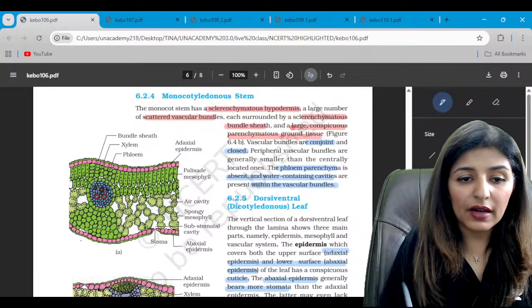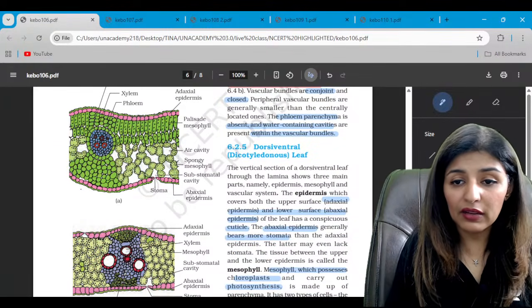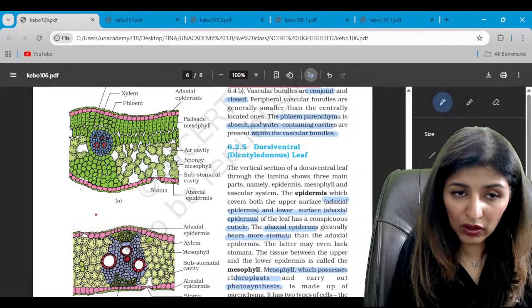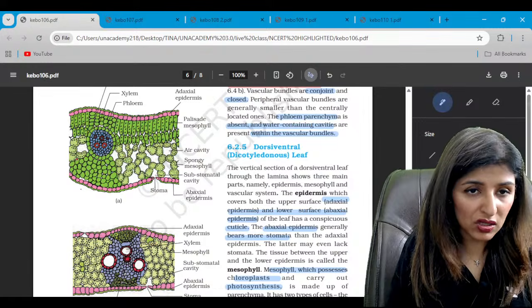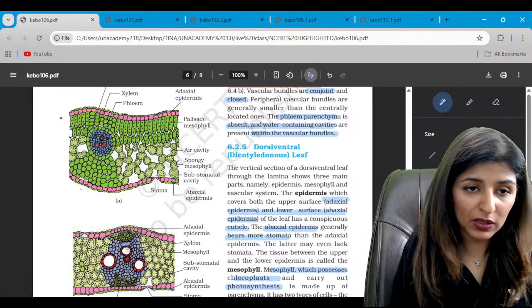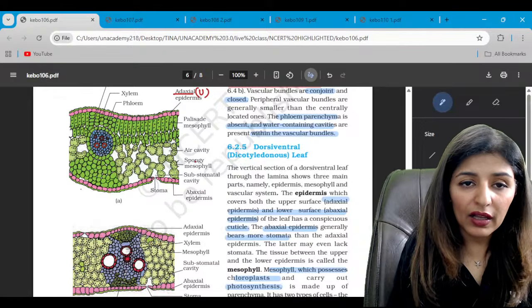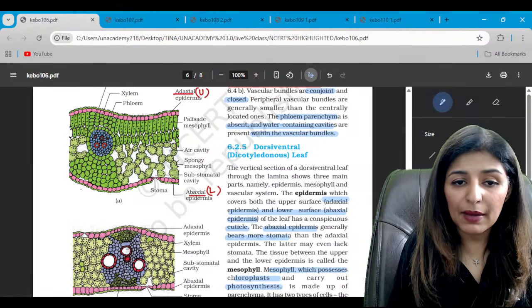Next diagram is that of dicot leaf. Look at the differences, the dicot leaf and the monocot leaf here. We can clearly see the distinction on the basis of structures present in upper and lower epidermis. This is upper epidermis called adaxial and the lower epidermis known as abaxial, right?